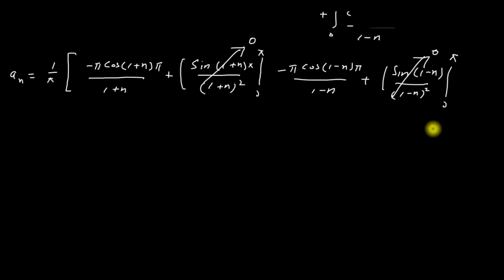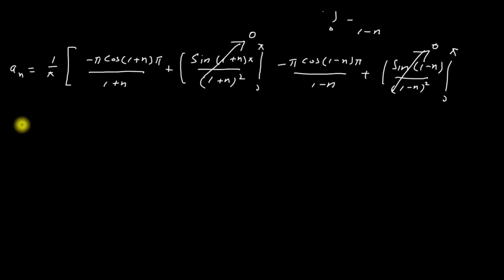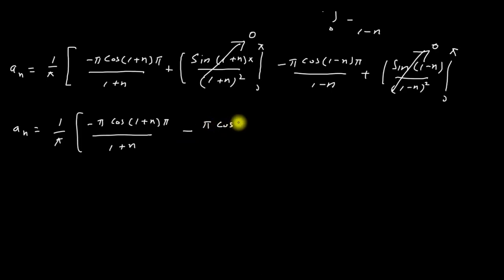And finally we will get a_n = (1/π) times [−π cos((1+n)π)/(1+n) − π cos((1−n)π)/(1−n)]. We will get this one.